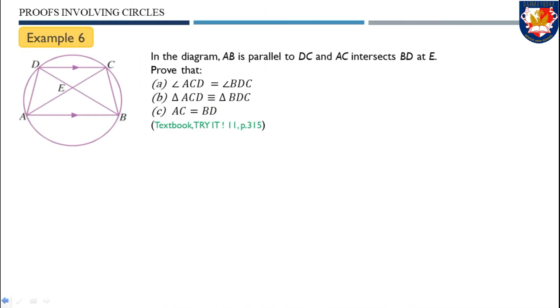Now let's discuss some proofs involving circles. Example 6. In the diagram, AB is parallel to DC and AC intersects BD at E. Prove that angle ACD equals angle BDC, triangle ACD is congruent to triangle BDC, and AC equals BD.